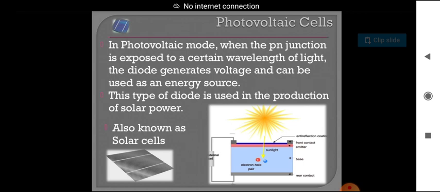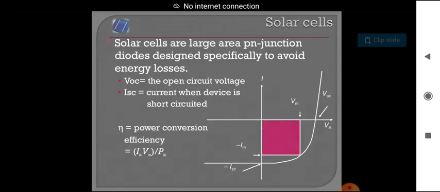So we know that solar energy will be incident on these solar cells, so that will be converted into electrical energy. That was shown in the diagram also. Solar cells are large area PN junction diodes designed specially to avoid energy losses.